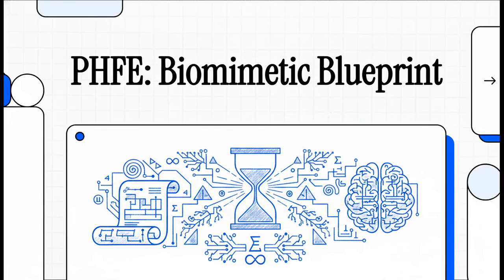Welcome to the Explainer. Today we are quite literally unrolling a master blueprint, one that fundamentally reimagines computing by using mathematical geometry. Drafted on graph paper back on May 8, 2026 by Emily Newton and Christophe Schouprade, and deeply inspired by the work of Jean-Claude Perez, this framework does something amazing. It takes elegant number theory and transforms it into a functional biomimetic design for next-generation artificial intelligence and quantum computing. So let's unpack this blueprint together.